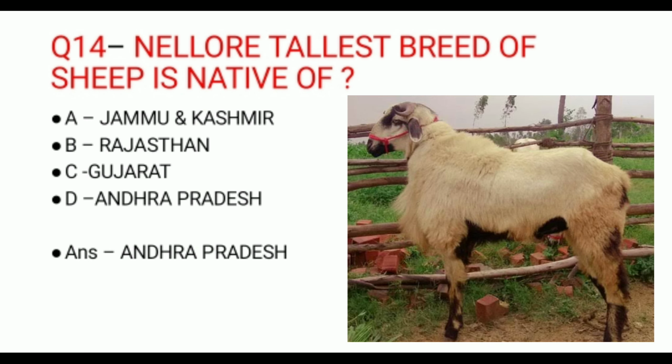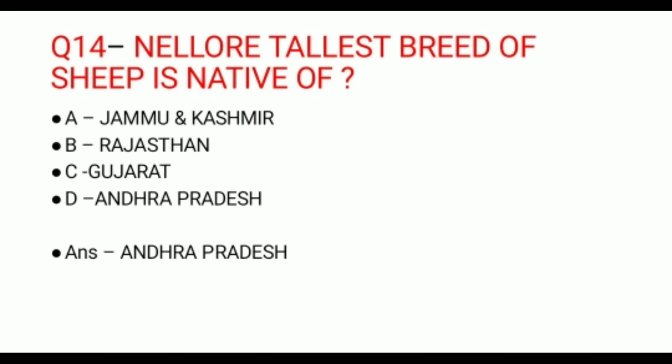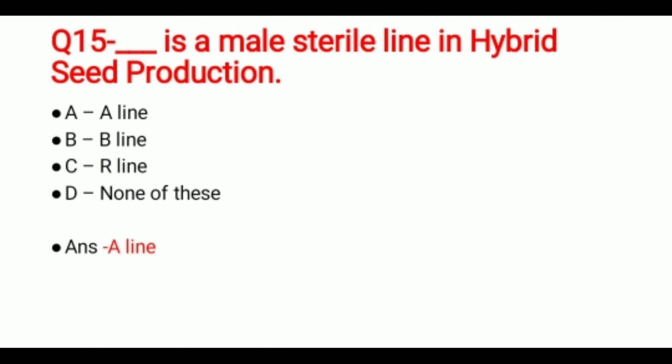Question 14. Nellore is the tallest breed of sheep, is native of which state? And the options are Jammu and Kashmir, Rajasthan, Gujarat, Andhra Pradesh. And the correct answer is Andhra Pradesh. Question 15. Which is a male sterile line in hybrid seed production?